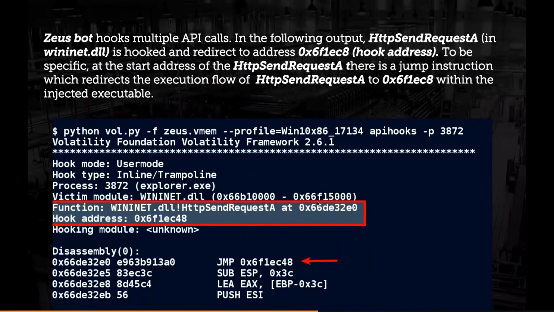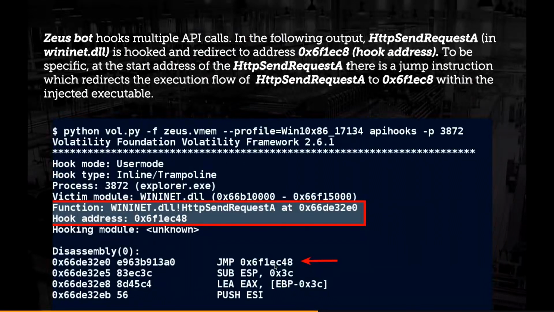So if you disassemble this address here where HttpSendRequest is, notice that at the start of the function there is a jump. This technique is called inline API hooking. At the start of the function, they add a jump or call or push or whatever, to redirect the control to the malicious code. And then the malicious code can do whatever it wants and call the actual function, which will go into the kernel and do the rest of the work. This way, attackers can intercept the API and the parameters passed to the API. If required, they can block the API, or they can also look at the return data from the API.